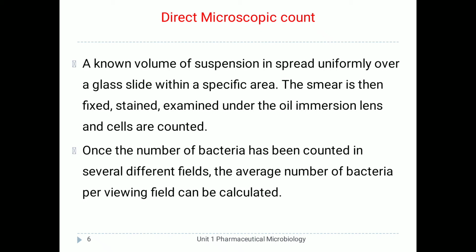Once the number of bacteria has been counted in several different fields, the average number of bacteria per viewing field can be calculated. So the total cells per square centimeter is then calculated by determining the number of microscopic fields per square centimeter.